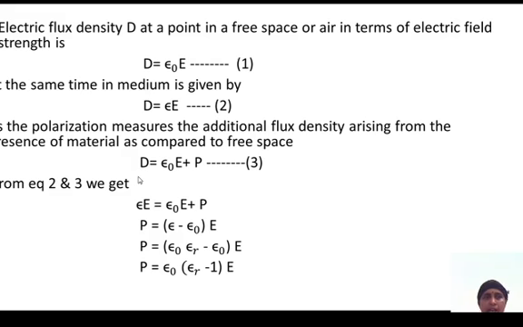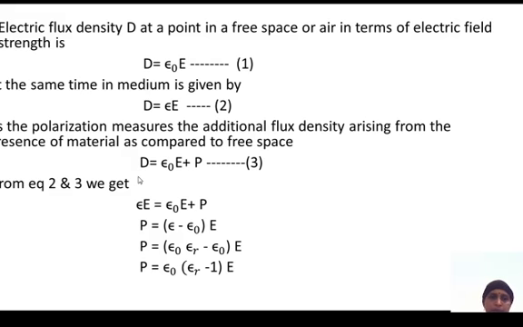The polarization measures the additional flux density arising from the presence of material as compared to free space. So D is equal to epsilon naught E plus P. Here P is the polarization, the additional flux density arising from the presence of material.